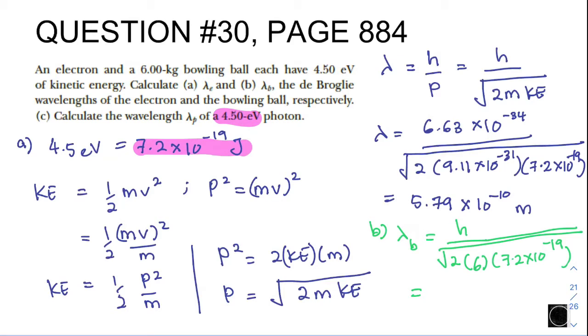It's equivalent to 2.26 times 10 to the power of negative 25 meter. So this is the wavelength for the bowling ball.